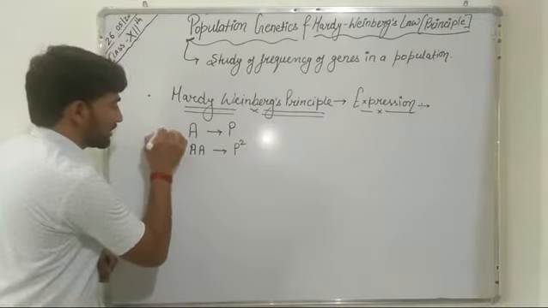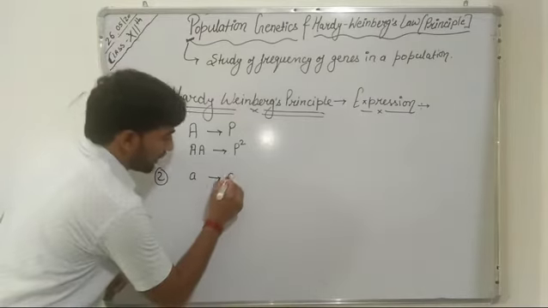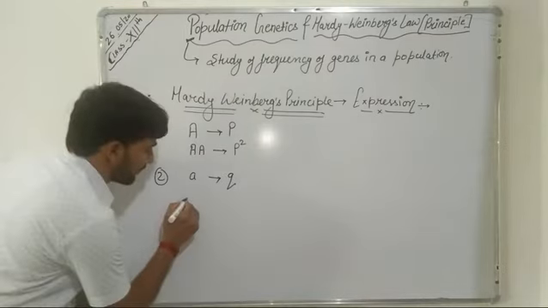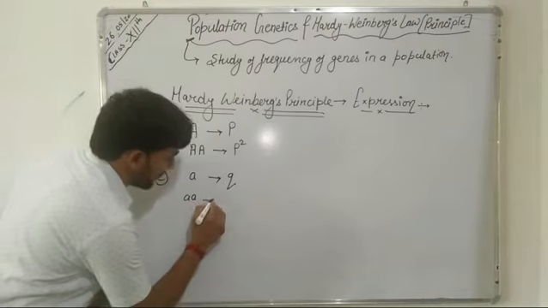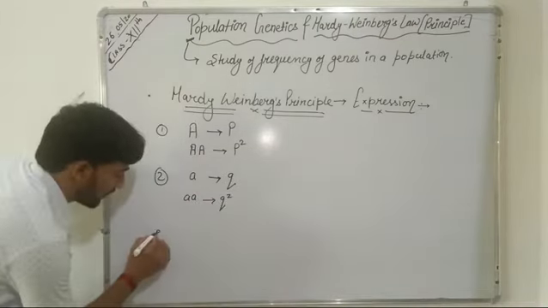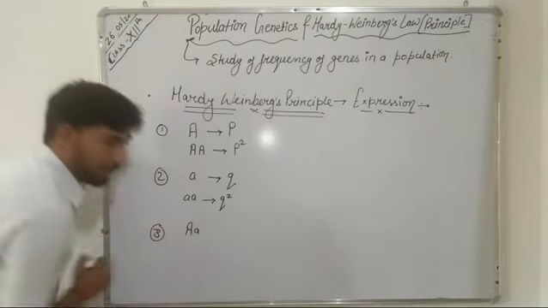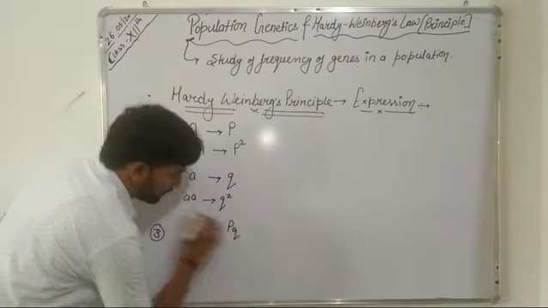The second condition, a recessive allele, that is small a, if we represent this recessive allele by Q, then the homozygous recessive condition, small a small a, is represented by Q square. The third condition, that is heterozygous condition, capital A and small a, is represented by PQ.